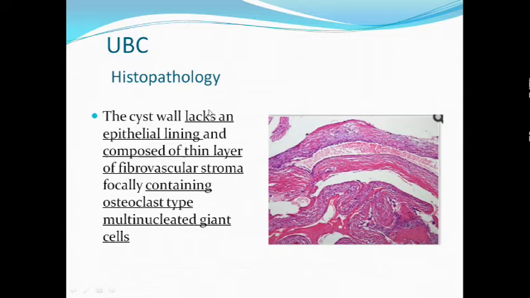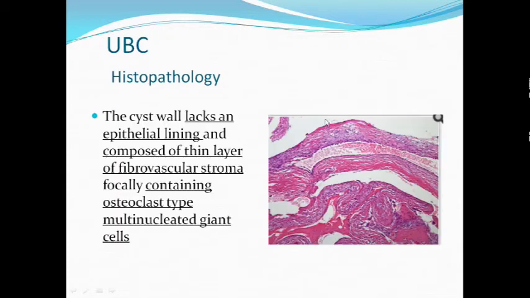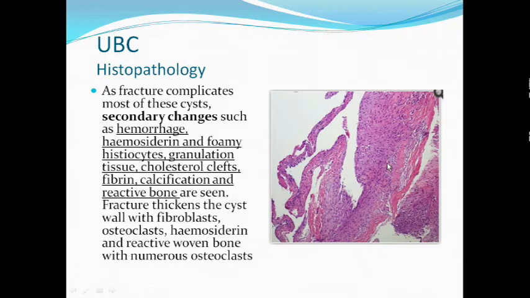Histopathologically, the cyst wall, the glistening membrane that we are seeing here, how does it look microscopically? It lacks an epithelial lining. It is not lined by epithelium, but it is composed of fibrovascular stroma, and it has osteoclast type of multinucleated giant cells. So the lining has a fibrovascular stroma with multinucleated giant cells.